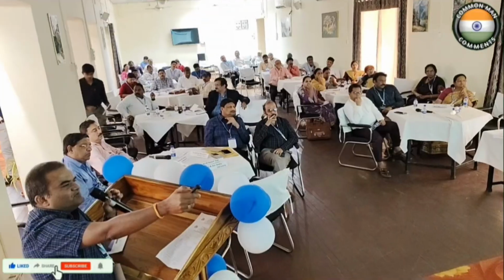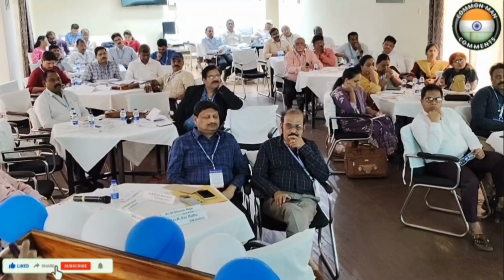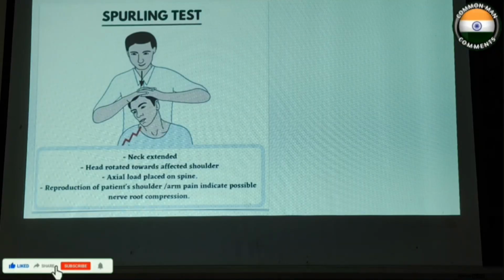Based on this, we check for the sensations, and then we check motor power. For C5, we examine the deltoid muscle. For C6 we can do the biceps examination. For C7 we can do the triceps examination. For C8 it is finger abduction, and for T1 it is the dorsal interossei examination. These are the common tests which we need to check for a suspected case in an OPD.